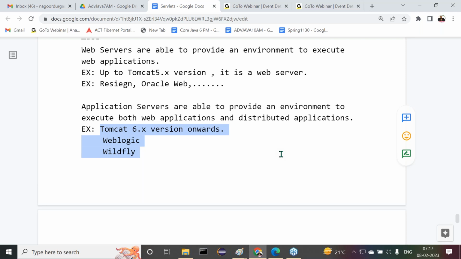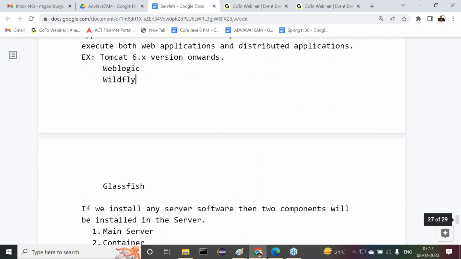So because of that reason, I am still not saying that Tomcat 6.x version and above are an application server, but at the same time, it is not exactly a web server either. After the web server and before the application server, I may use the term semi application server. Maybe if I use that, it may be suitable. Understand my intention here. Observe carefully. But WebLogic, Wildfly, Glassfish, these are perfect application servers. They give maximum level support for EJBs and some other services. Clear.